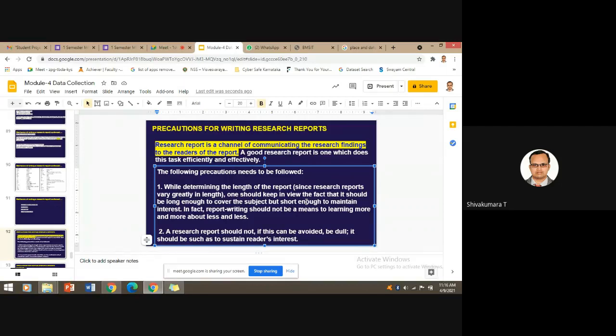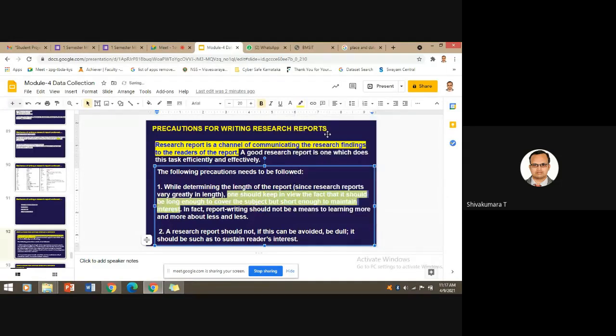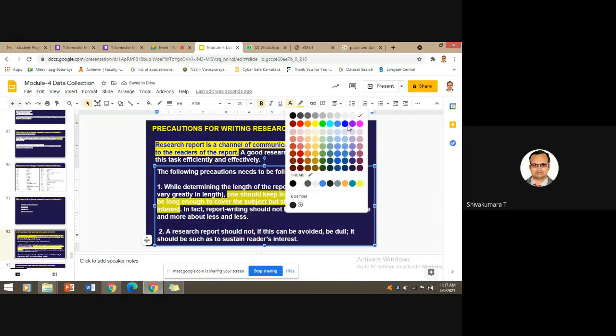Again, you need to adhere to the guidelines given by the institution as well as the university. Based on their requirement, you can stretch the length of the report as well as contract it. Again, you need to follow the guidelines. One should keep in view the fact that it should be long enough to cover the subject, but short enough to maintain interest. This is a very important statement. The report should be lengthy enough, but it should not disturb the reader's interest. Readers have to get interested by reading the report.